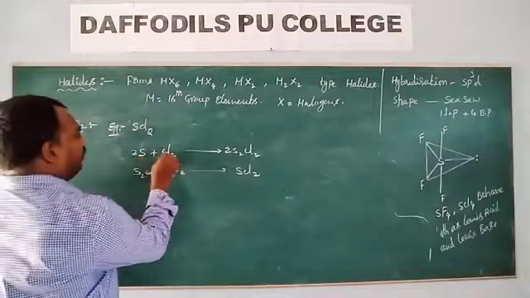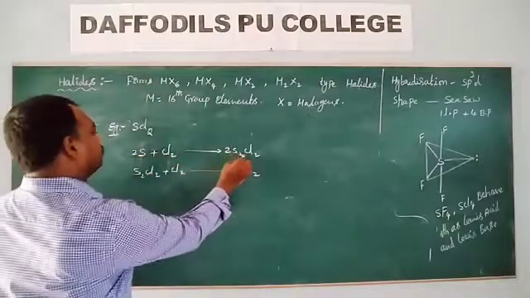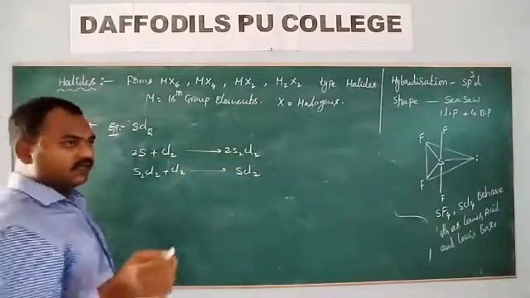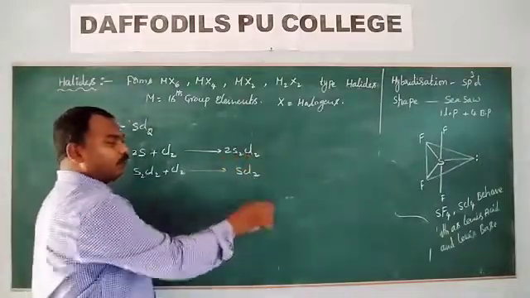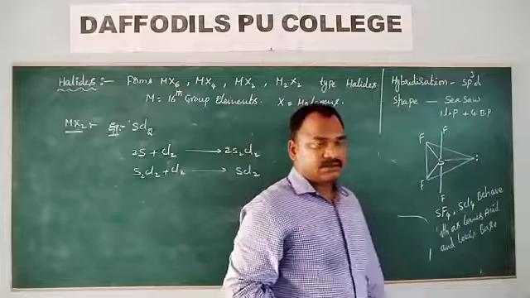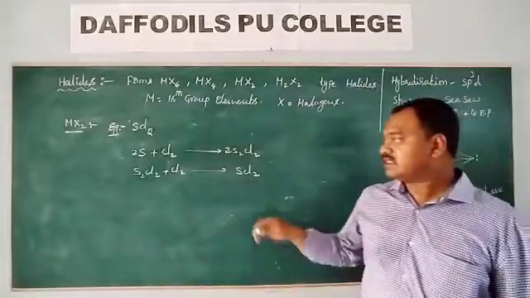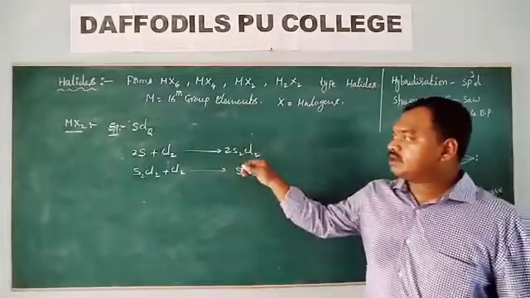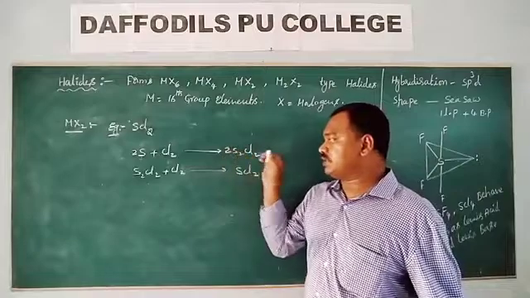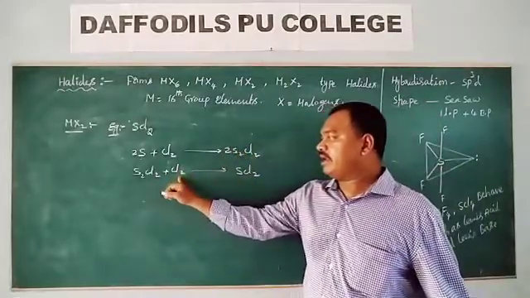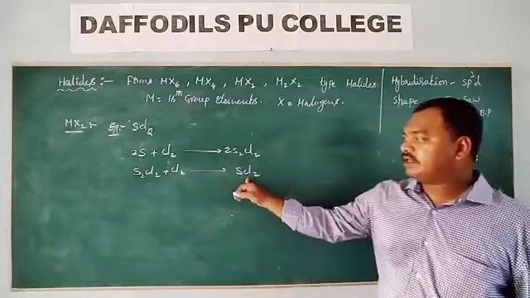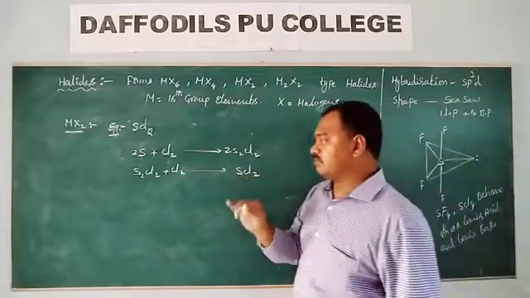So sulfur on reaction with chlorine first gives sulfur monochloride. This sulfur monochloride is a dimer. Sulfur monochloride is available as a dimer, so its formula is S2Cl2. This sulfur monochloride again reacts with chlorine and gives SCl2.